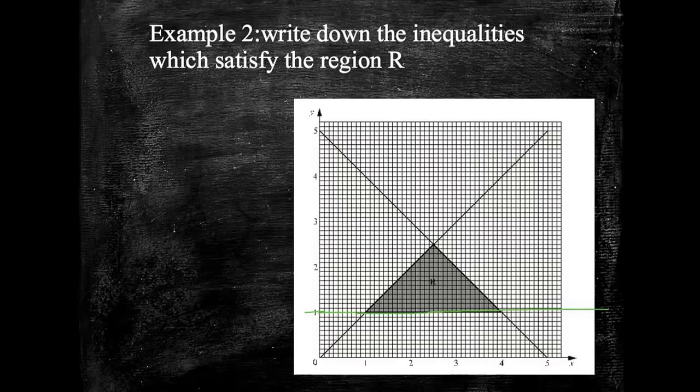Now, the equation of this line, and this is why you need to be quite good at these, the equation of this line is in fact y is greater than, and it looks like it's a solid line, so we're going to say greater than or equal to 1. Okay, so everything here bigger than or equal to 1 is satisfied by R. Now, that also includes these areas over here, which I just don't want. I'm not interested in this bit up here.